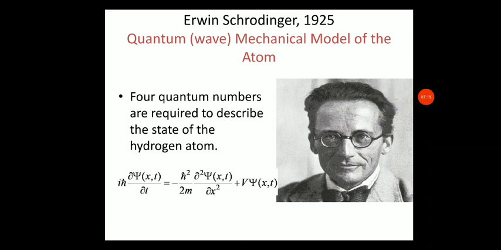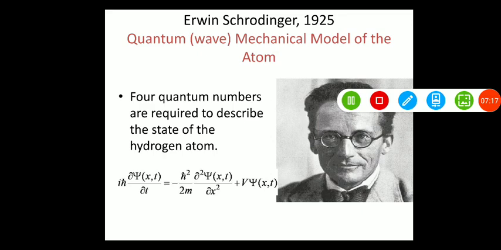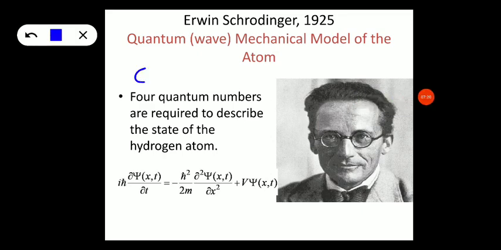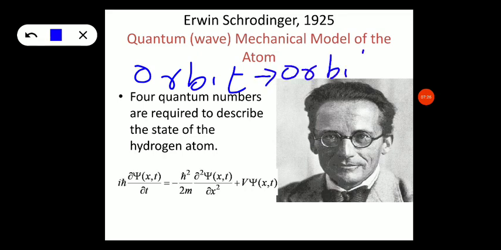Now we are moving from the orbit concept to the orbital concept. According to Bohr's theory, the position and momentum of an electron can be determined simultaneously and accurately in the orbit, which is actually wrong, because the electron has a dual nature. We cannot pinpoint an electron, we can only find the probability of the electron.